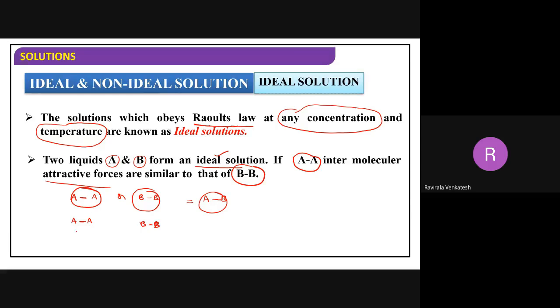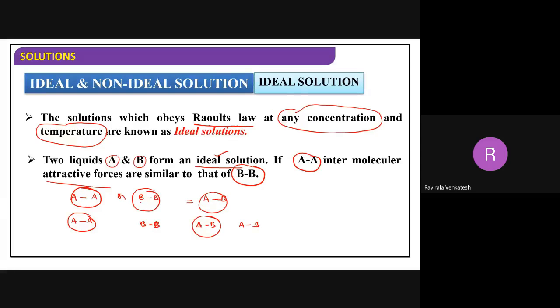Because they stay at the same home, they have the same interactions. When they meet on the ground, A and B will make a friendship, and whatever interactions they had at home, they have the same interactions when they meet on the ground. So no change, nothing is different here.